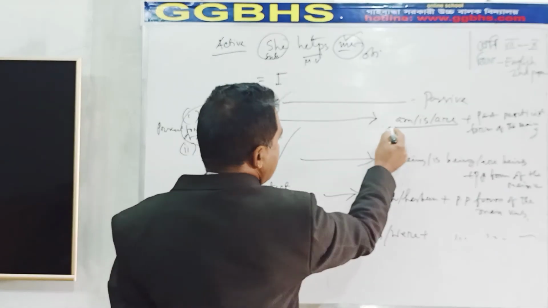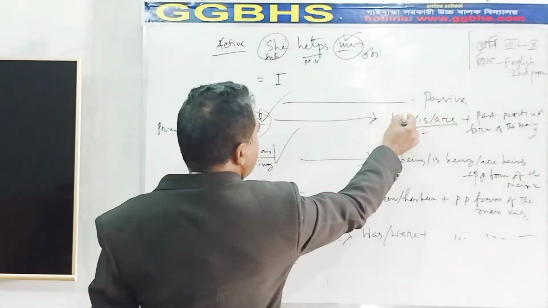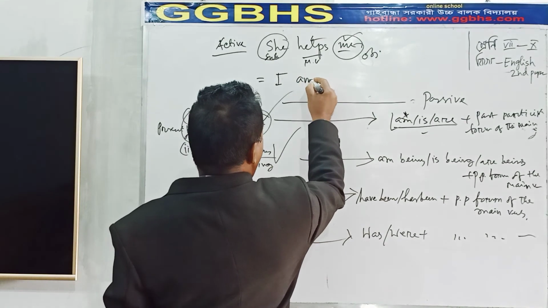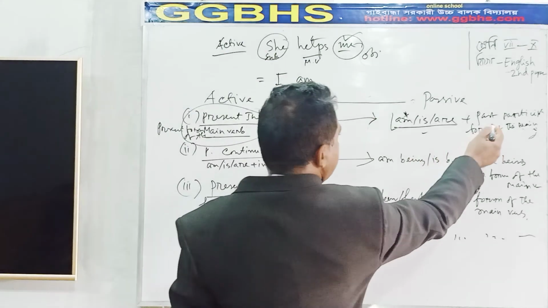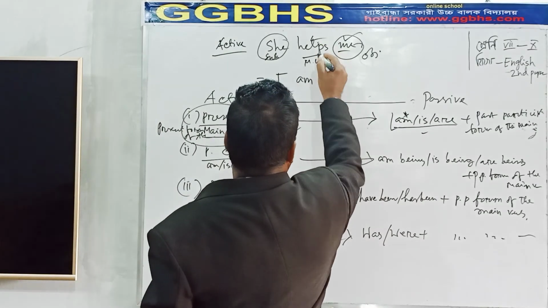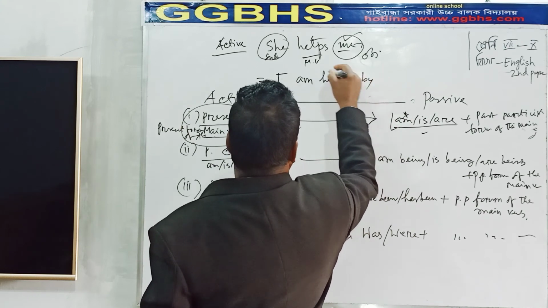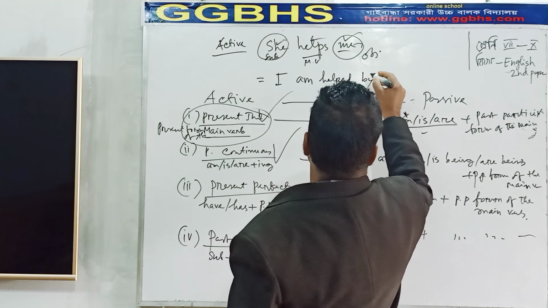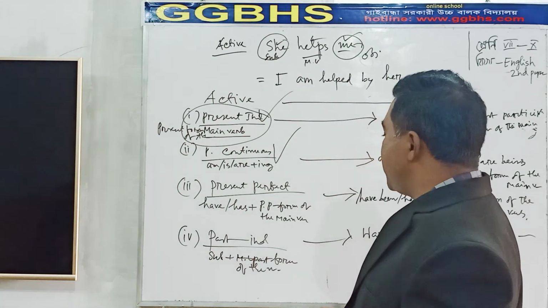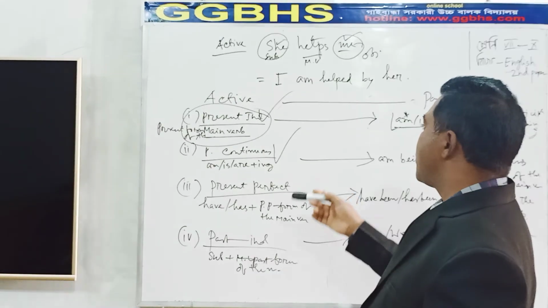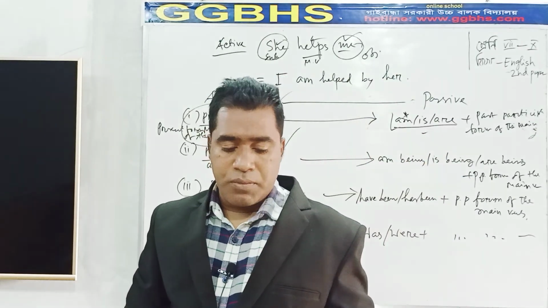So we can take am or is or are. For I, we have to take am. I am. Then the past participle form of the main verb, helped. I am helped by. She, the objective form of she is her. I am helped by her. So you have to know this chart. Without knowing this chart, it is quite impossible to change active voice into passive voice.